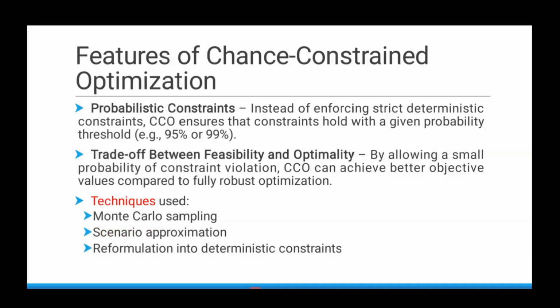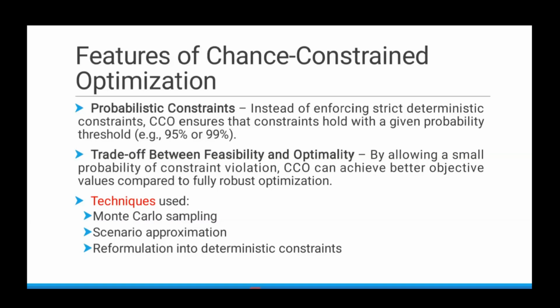So what are the features of chance constraint optimization? Chance constraint optimization considers probabilistic constraints. Instead of enforcing a strict deterministic constraint, it ensures that constraints hold with a given probability threshold. So we will ensure that the constraints are satisfied with some probability, say 95% or 99%. So we are still taking a risk of 5% or 1% here, but still at least 95% of the time, the constraints will be satisfied.